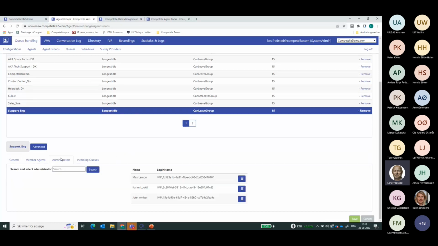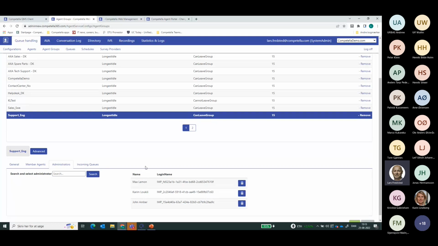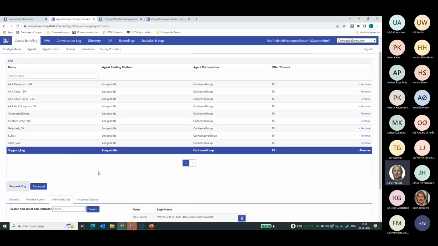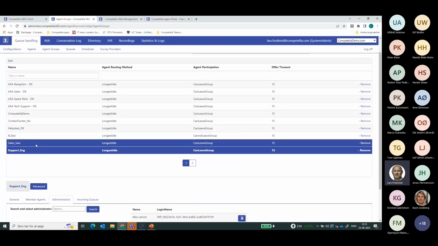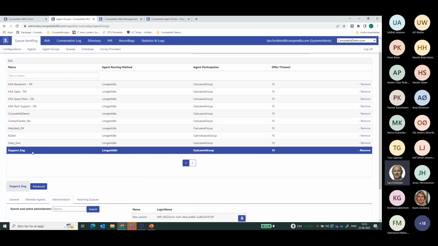You go into the administrators, find that particular user and add them. That means that when Max Lemon, as an administrator, logs on to the Competella management tools, he will only be able to see the assigned agent groups with connected queues, as well as statistics, recordings, and so on.